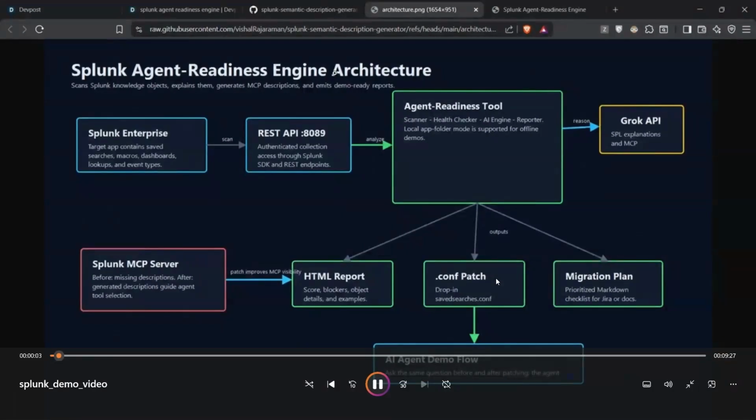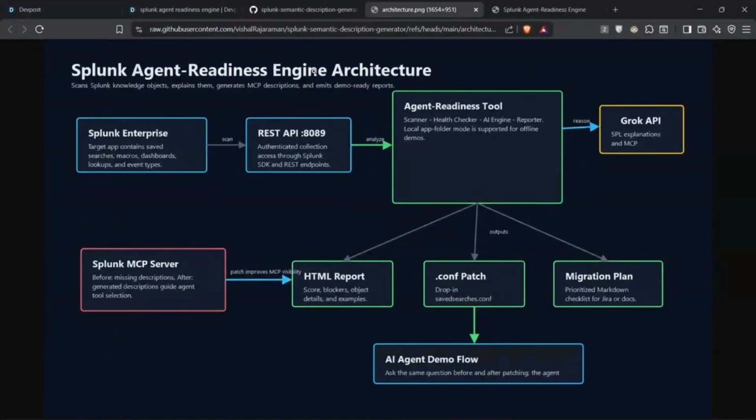Hi, this is R. Vishal. This is our project for the Splunk hackathon. Our project is Splunk Agent Readiness Engine.